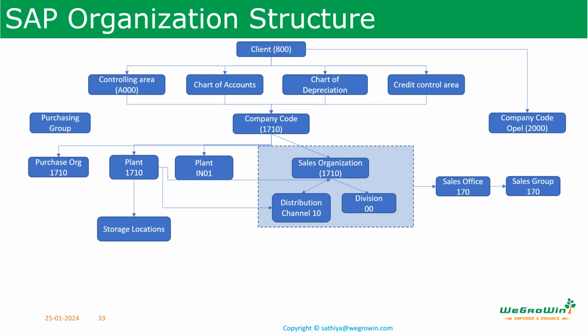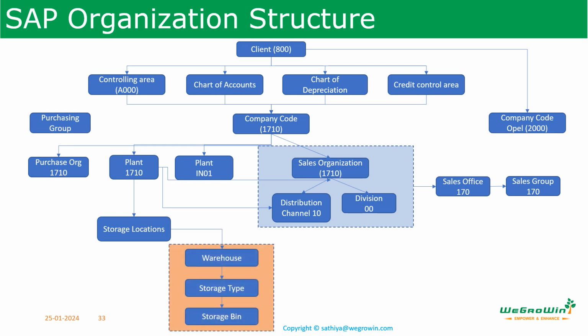Sales related organization structure is shown with the sales organization, distribution channel, division along with sales office and sales area. When warehouse management is implemented, store locations will be assigned with respective warehouse management organization elements as shown here. And these are the organizational units that we will be using and diving into deep in our course. Whatever I am showing highlighted here. Sales organization units will be used, but we will not go into deep explanation of those elements, but we will be using them in our course to create sales orders and other purposes.